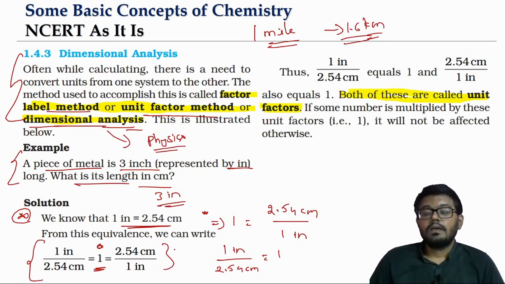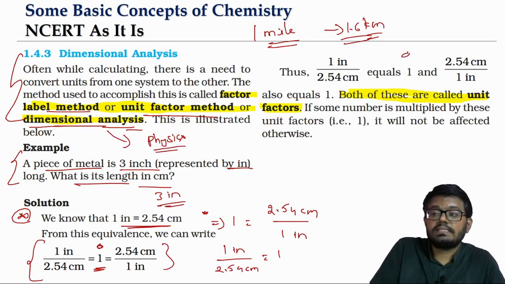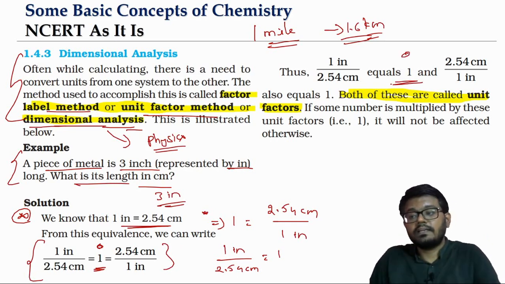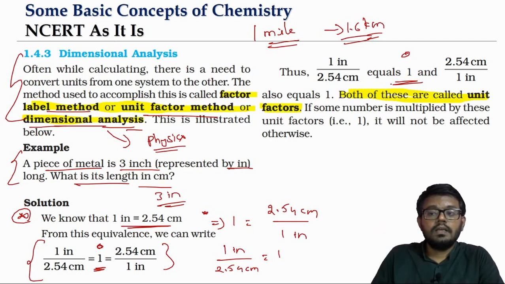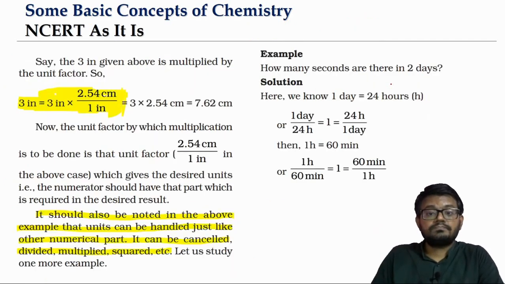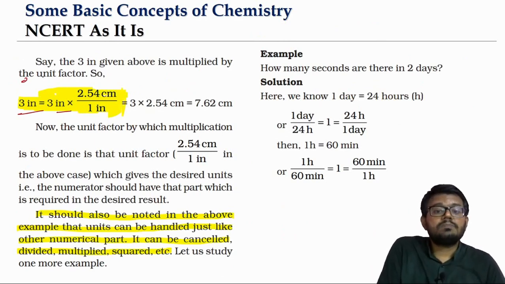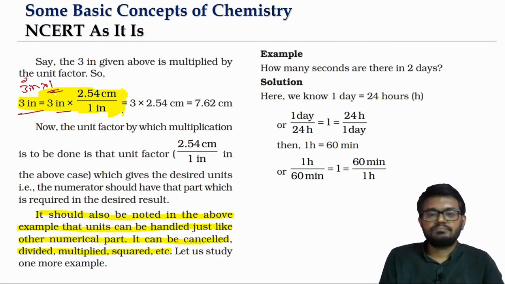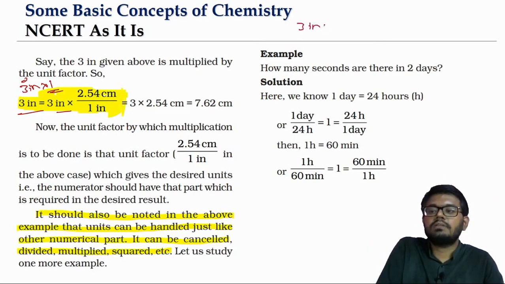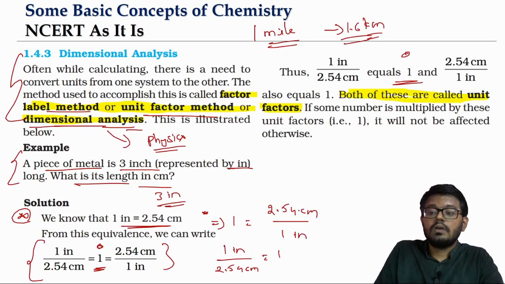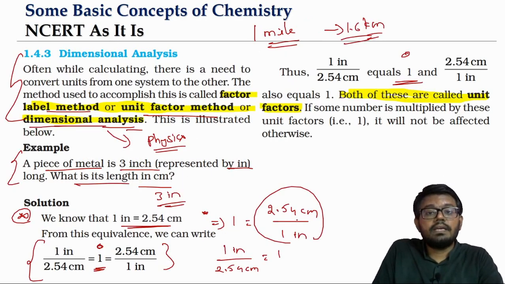1. Now in the conversion, we are going to use this unit factor. That's why the method itself is called the unit factor method. Okay, so we'll see how the conversion will actually happen. We want to convert 3 inches into centimeter. Now 3 inches means I can say 3 inch into 1. In place of 1 I am going to use that unit factor, because I want to convert inch into centimeter. So I will choose 1 as 2.54 centimeter by 1 inch.